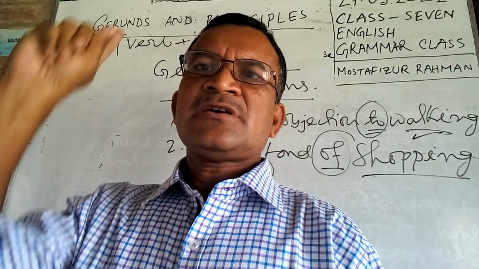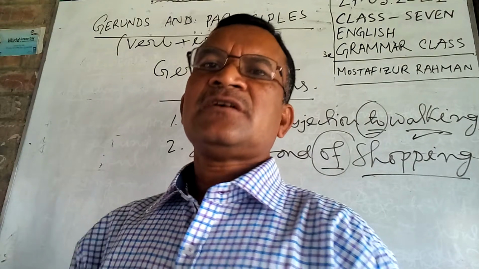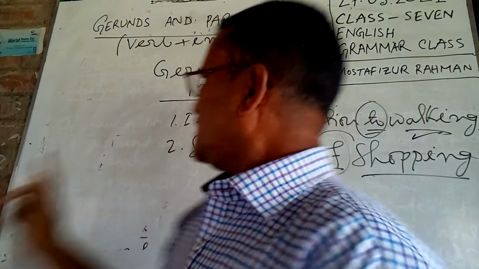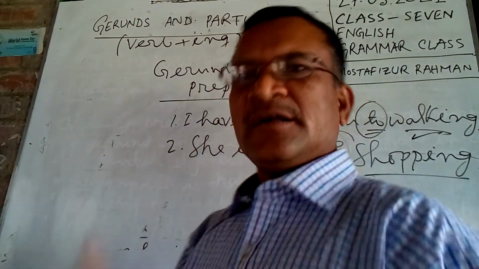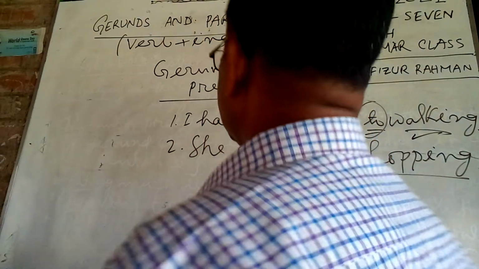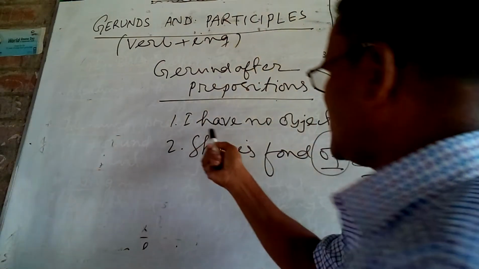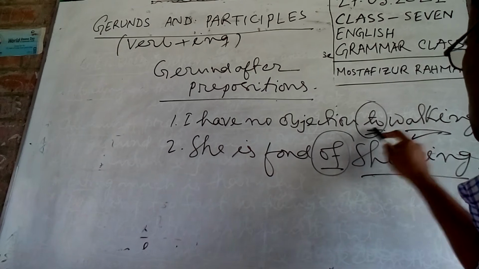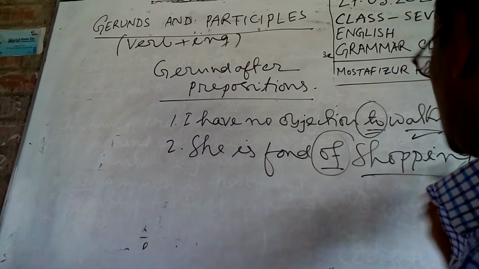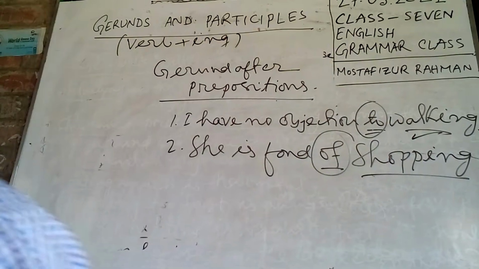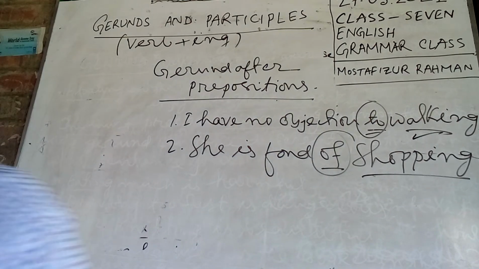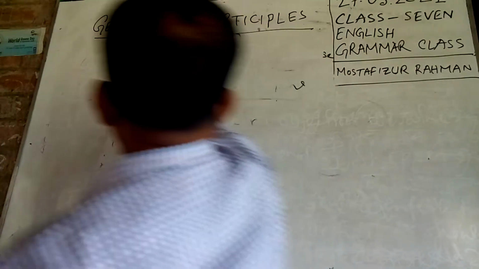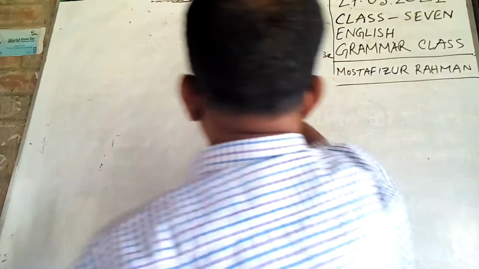It was used as subjects. Next, it was used as object. Then you also saw the gerund after prepositions, and their examples: I have no objection to walking, she is fond of shopping. Dear students, all of you are clear about gerunds. Now I am going to show you about participles.